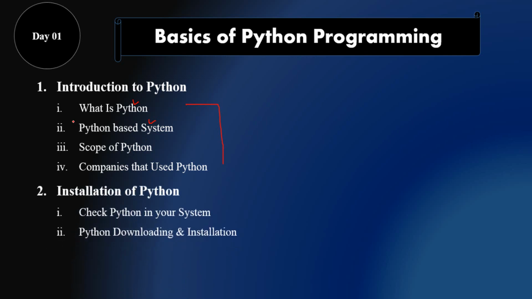Next, installation of Python. First of all, before downloading or installing Python, you have to check for Python in your system, because some operating systems come with Python installed when you install that operating system. For that reason, you have to test first whether Python is installed in your system or not. And then I will tell you how you can download Python and how you can install Python properly.